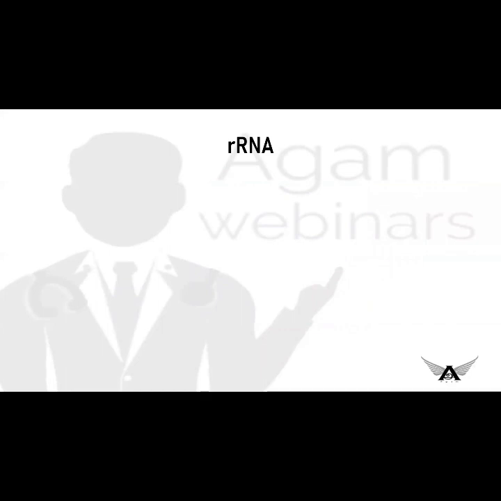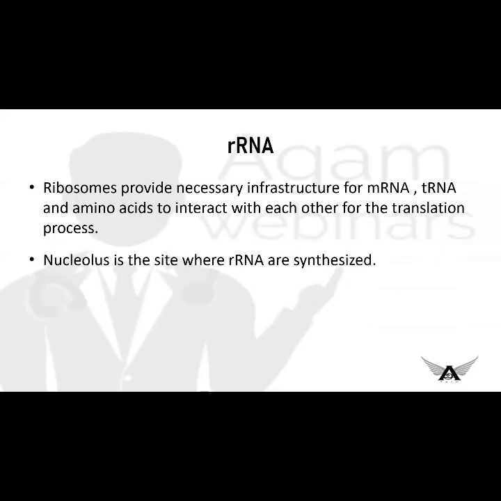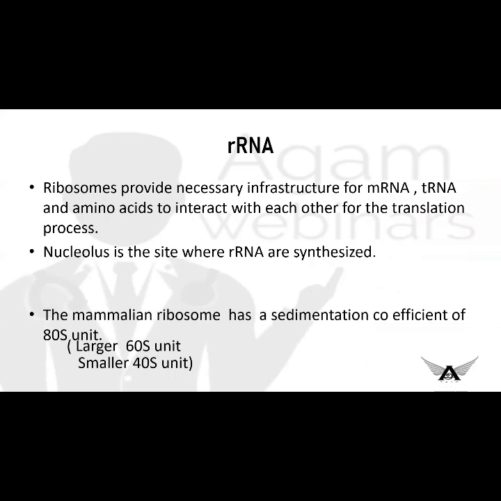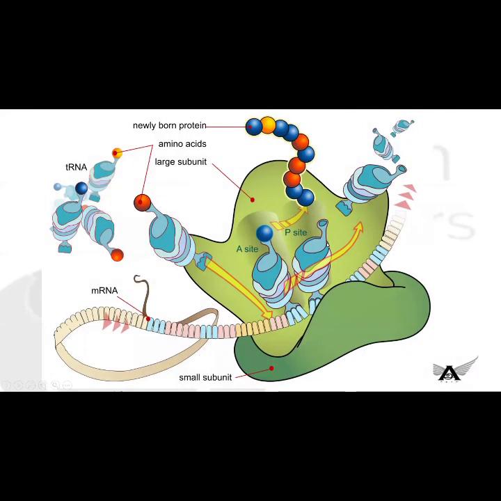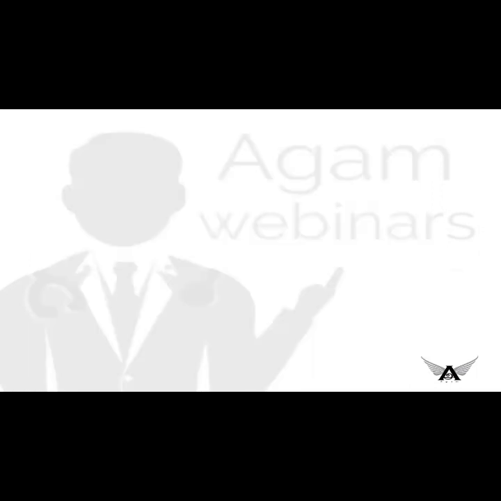Then rRNA, ribosomal RNA. It provides the infrastructure for translation to occur, and the nucleolus is the site where this RNA is made. Okay, now we'll see here. This is rRNA. Here we have 2 units. The first one is the larger subunit and the other is the smaller subunit. They have sedimentation coefficients of 60S and 40S, and as a whole we have the 80S ribosome. In prokaryotes it is only 70S.